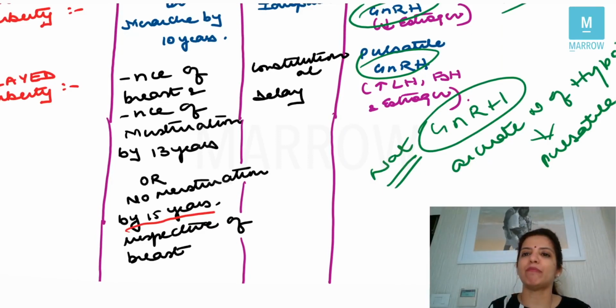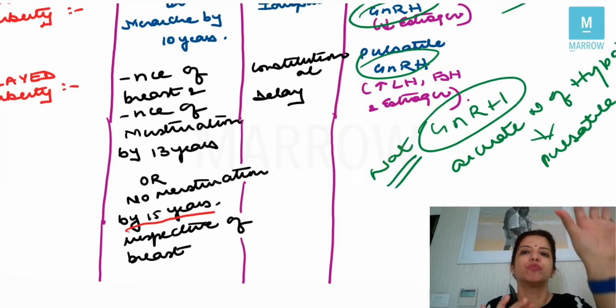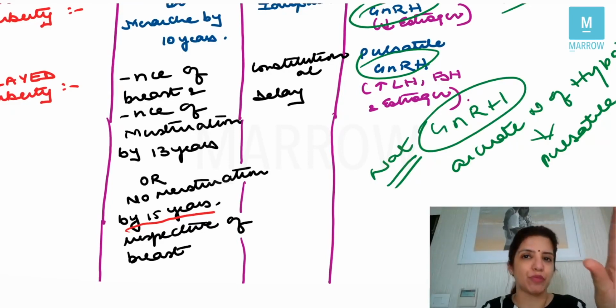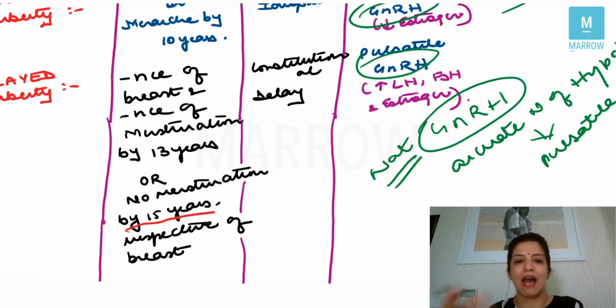So you have to remember just 13 years and 15 years, both of which fit into the definition of delayed puberty. In delayed puberty, by 13 years of age, there is absence of breast and absence of menstruation, and by 15 years of age, there is absence of menstruation irrespective of breast.